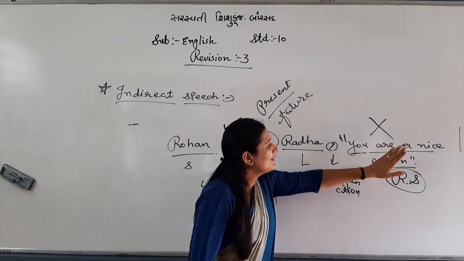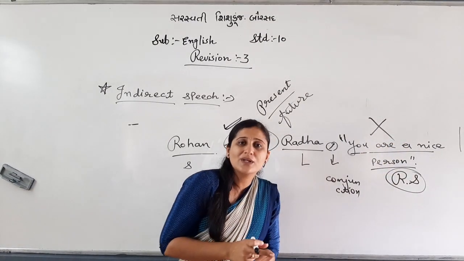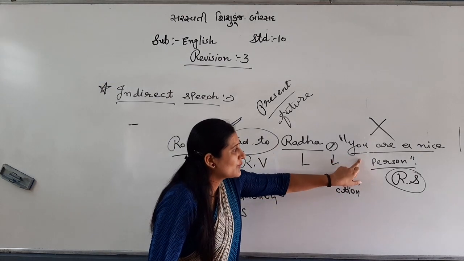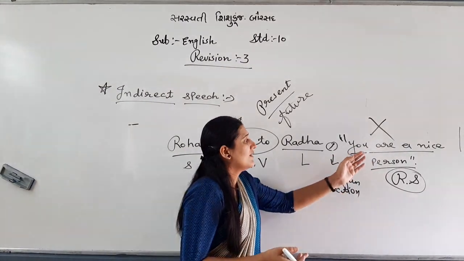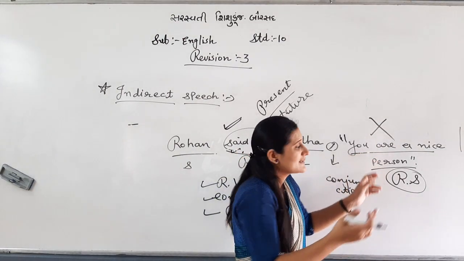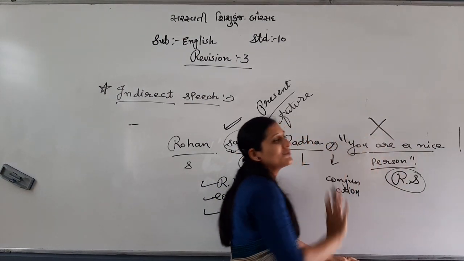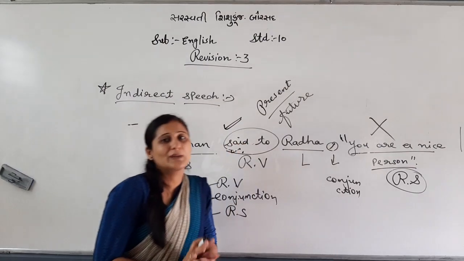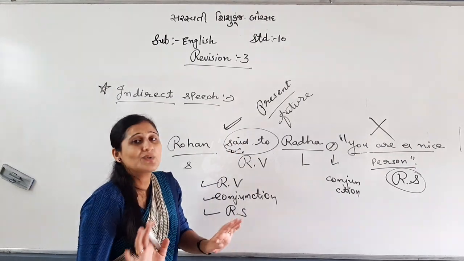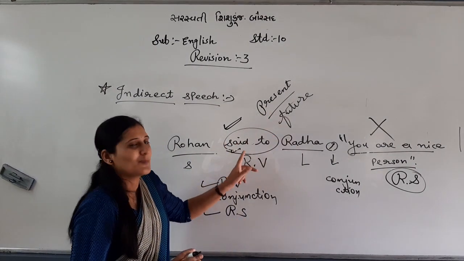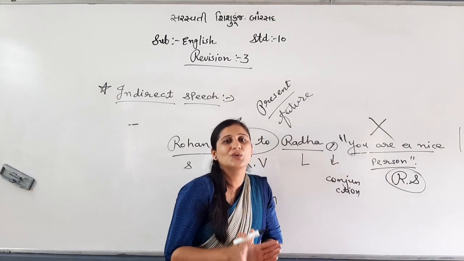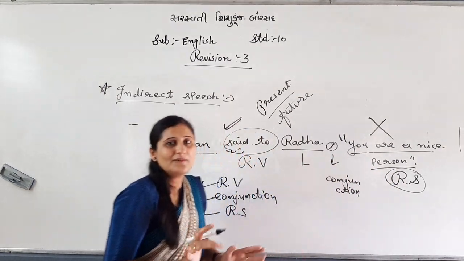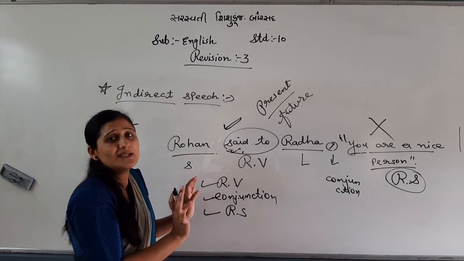Same time, if reported speech has a historical event, universal truth, scientific events, or any saying, right? Practice makes the man perfect, such kind of saying, then also no need to change whole reported speech. Clear? Where to not change? Present, future reporting verb, and reported speech with historical event and universal truth. These two clear? Now, where to change?